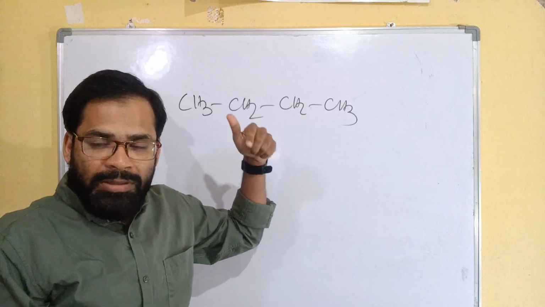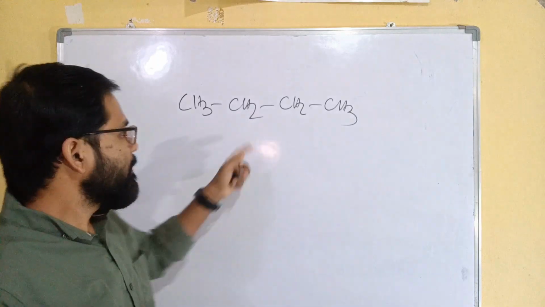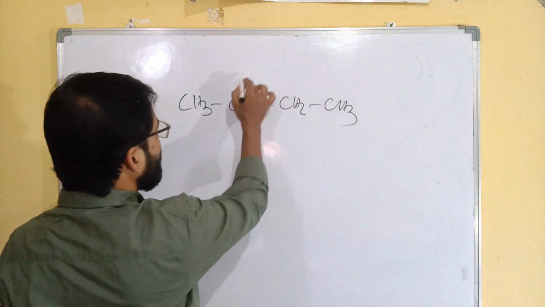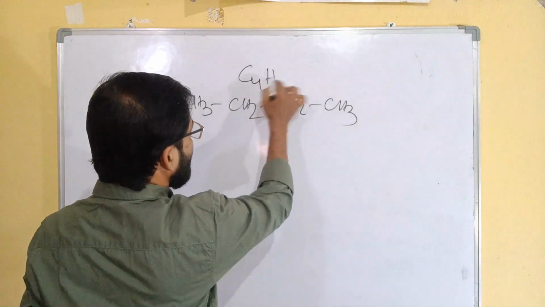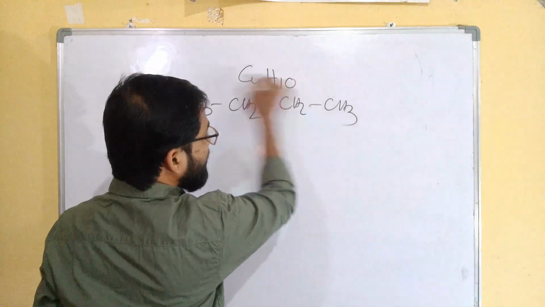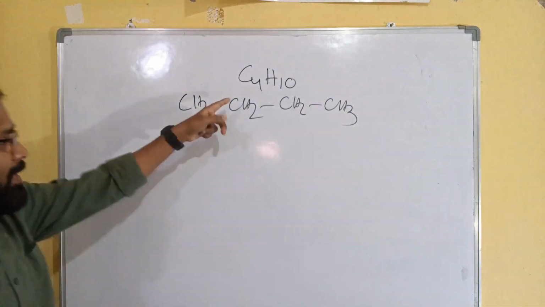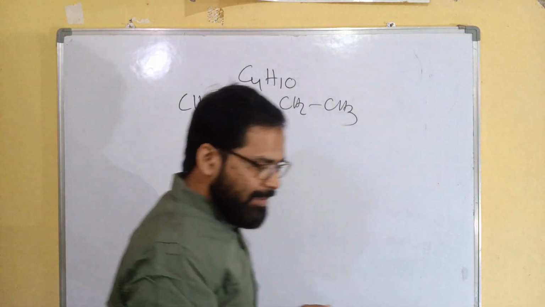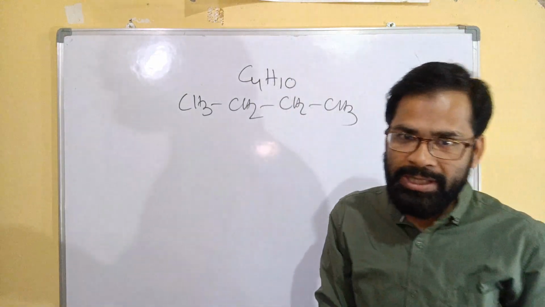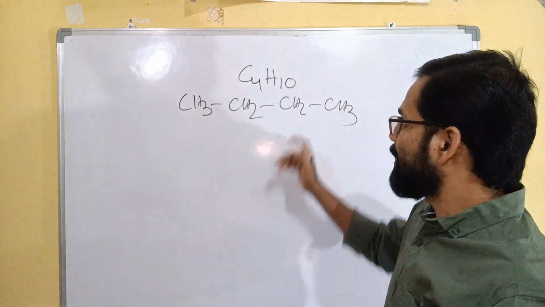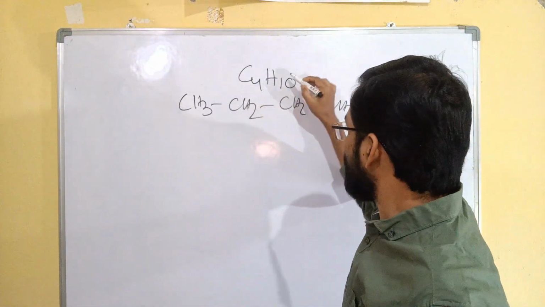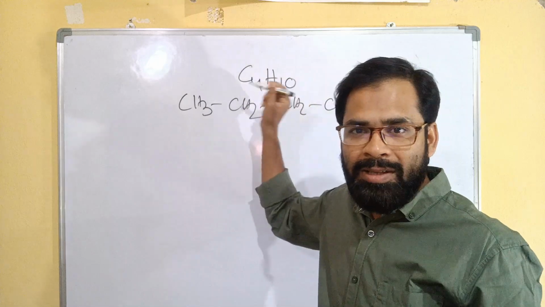They are not providing the molecular formula. If the molecular formula is like C4H10, then you have to check if they mention cyclic or acyclic. If it is acyclic, then you have to check whether it is alkane, alkene or alkyne.